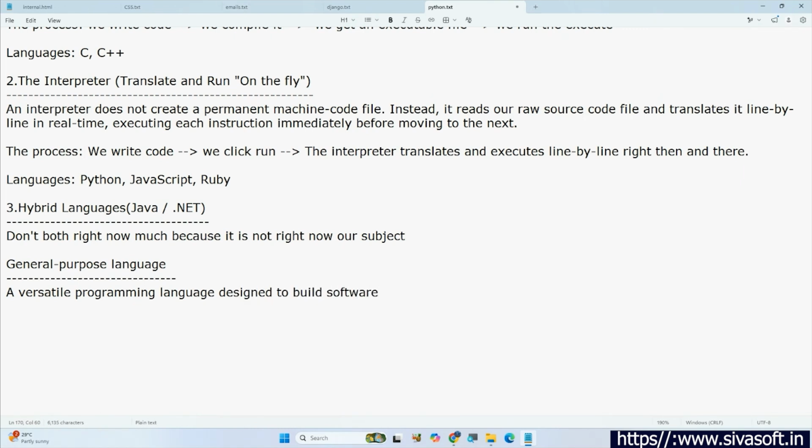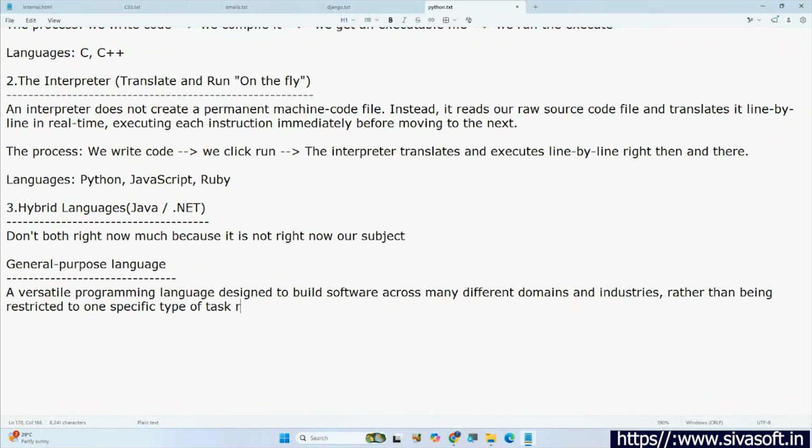to build software across many different domains and industries. So what are those domains, industries? We'll discuss it later. I'm just writing a simple definition. Rather than being restricted to one specific type of task or platform.